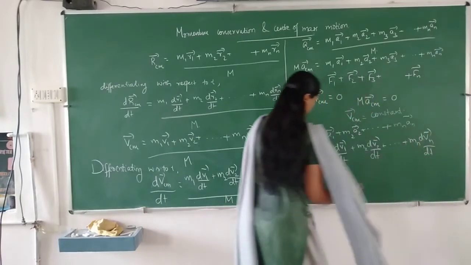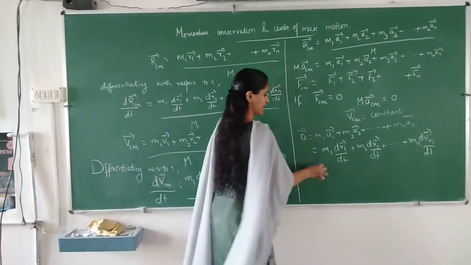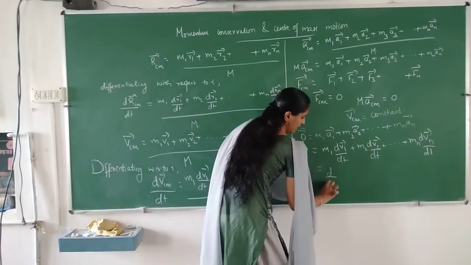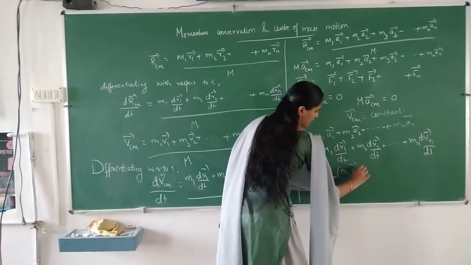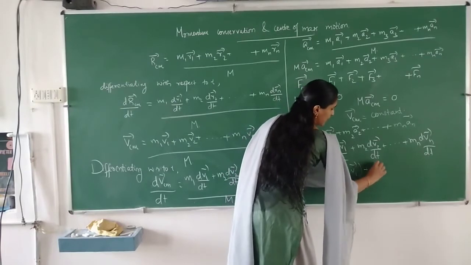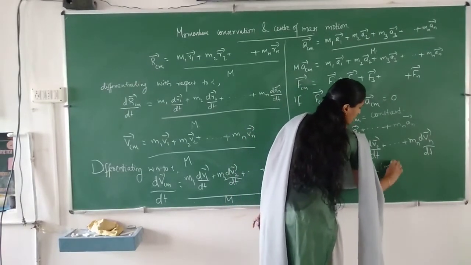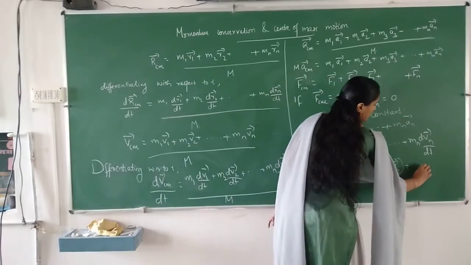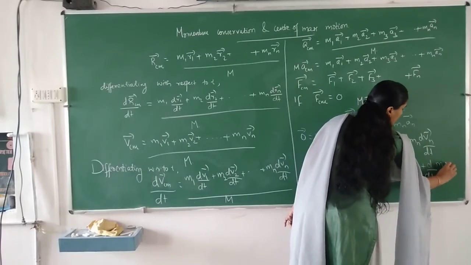Or we can write it as d by dt of M1 V1 plus d by dt of M2 V2 plus etc. plus d by dt of Mn Vn.